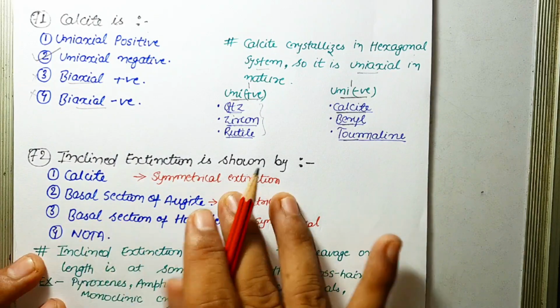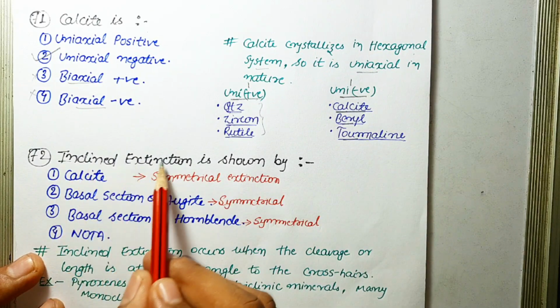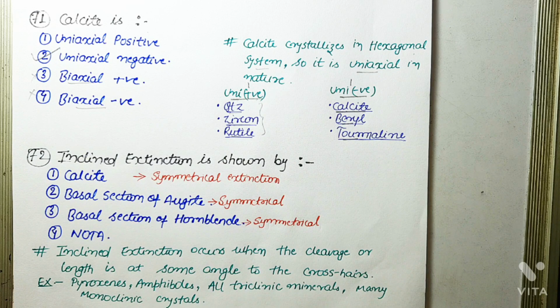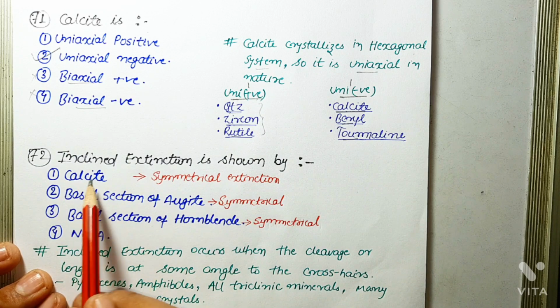Next question is: inclined extinction is shown by. So what is inclined extinction? I told you earlier, inclined extinction occurs when the cleavage or length is at some angle to the crosshairs. It is shown by pyroxenes and amphiboles. All those minerals that crystallize in the triclinic crystal system exhibit inclined extinction, and many monoclinic minerals also exhibit inclined extinction. But the options are calcite.